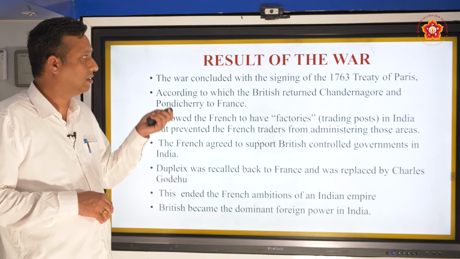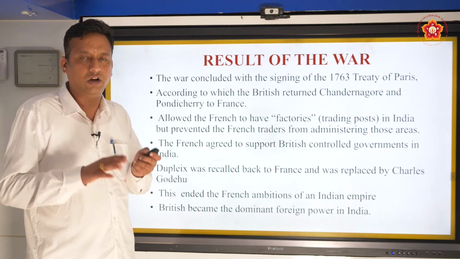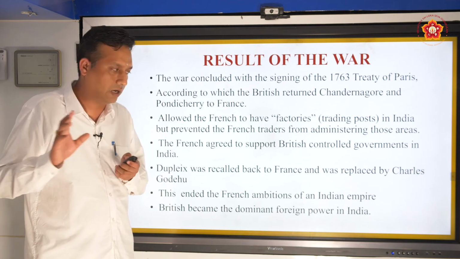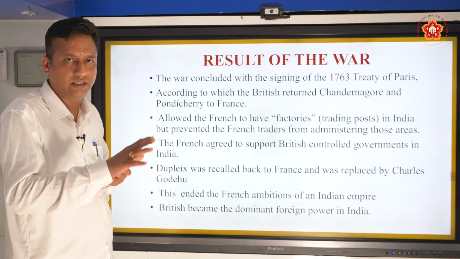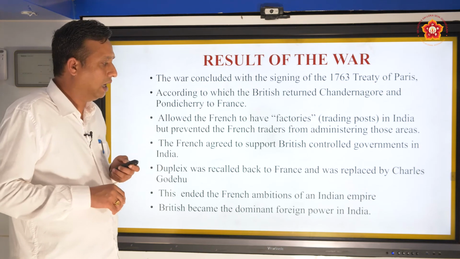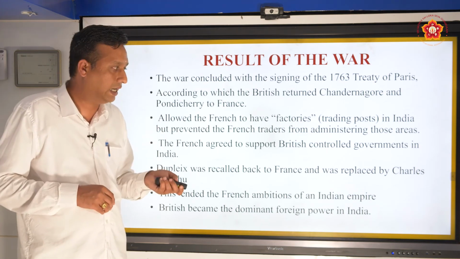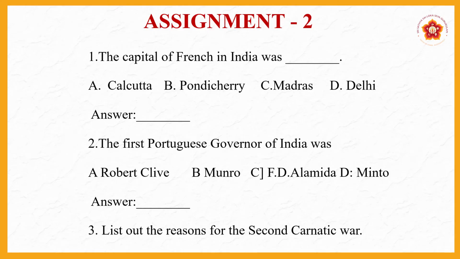So the result of the Carnatic War was the end of all other influences, particularly French. As I told you, the Portuguese were confined to Goa, the French to Pondicherry, Karaikal, Mahe, and the British now gained supremacy over India. So students, just a recap of whatever we have done today.